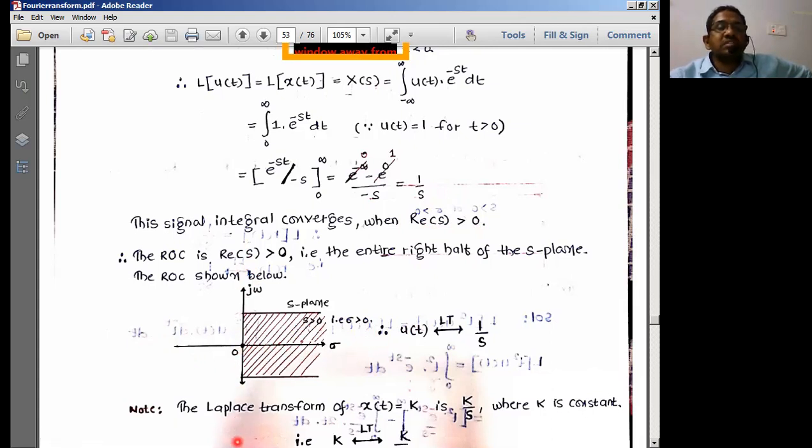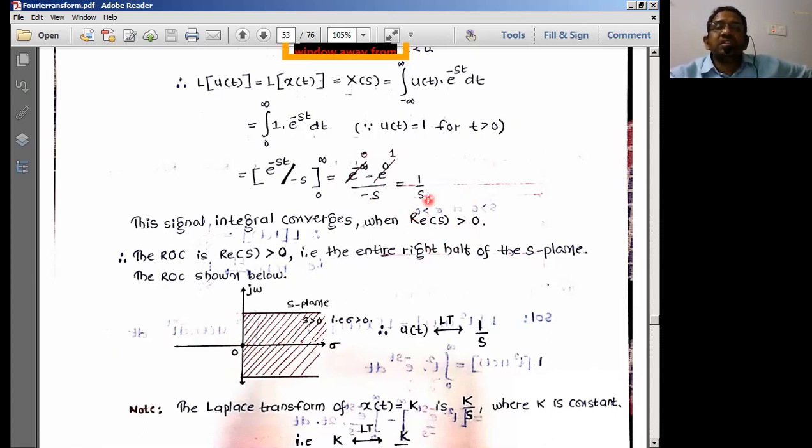Where these two axes meet, that meeting point is the origin, the 0 point. All the values on the right side of 0 are called the positive values of sigma. The left side is definitely the negative values of sigma. Okay. So here for all sigma greater than 0, the ROC is going to exist, as per this.